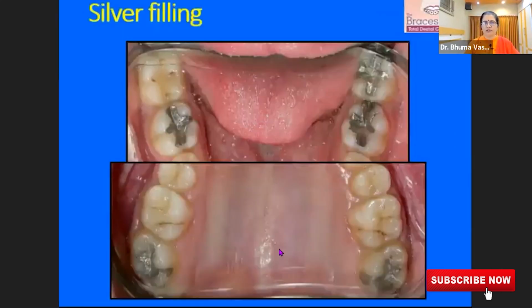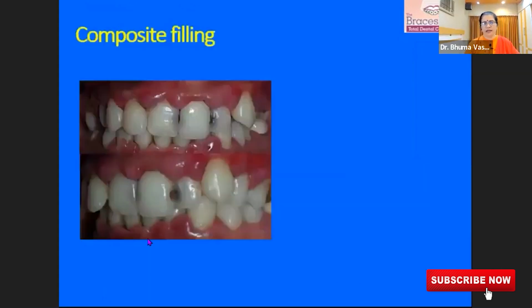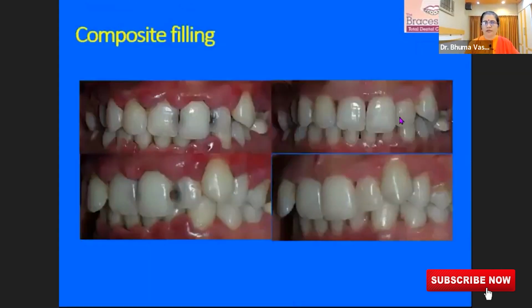Now, what are the solutions for these? Earlier we were doing silver fillings for such decayed teeth. Now we have beautiful composite material with which we can do beautiful artwork in our patients' mouths. When the tooth is decayed like that, this patient has got so much swelling in the gums. After deep cleaning, after bringing the gums back to health, the restorations are done. And the tooth now is normal and the patient has to maintain the teeth properly.